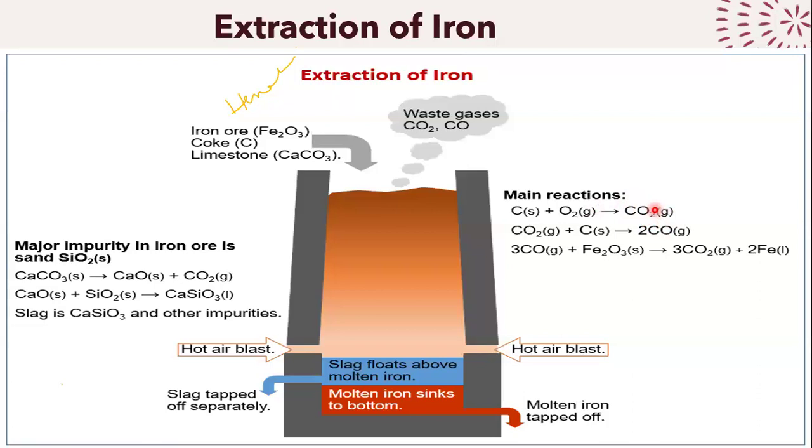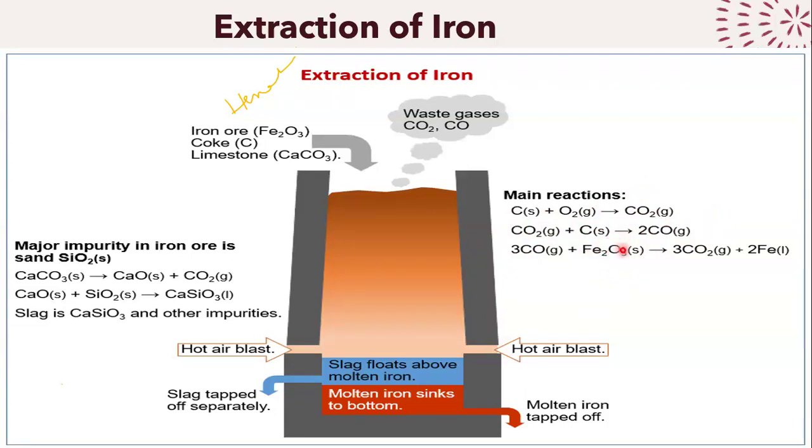The reason I'm going over this is because you will see questions where they'll give you the equation and they'll say, what type of reaction is this? This is a combustion reaction. Then our carbon dioxide reacts with carbon to give you carbon monoxide. This is a redox reaction. Then this carbon monoxide reacts with iron oxide, and can you see that in the process it has reduced iron.